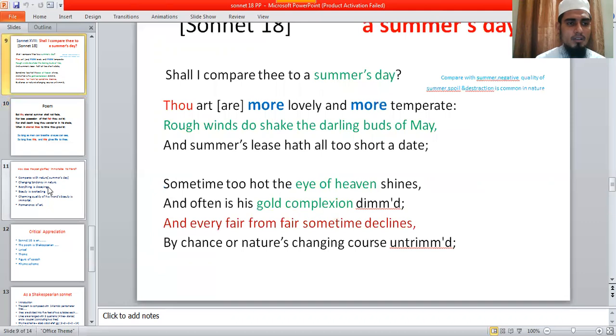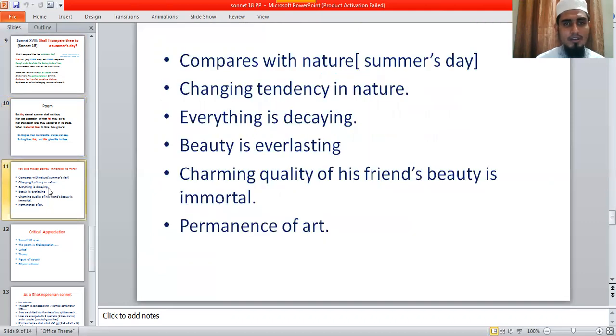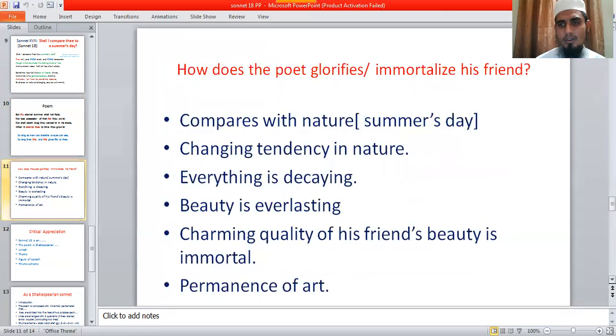So now I would like to discuss with you your exam preparation. How can you prepare the answer? The first question was: how does the poet glorify, or immortalize, his friend or his friend's beauty?